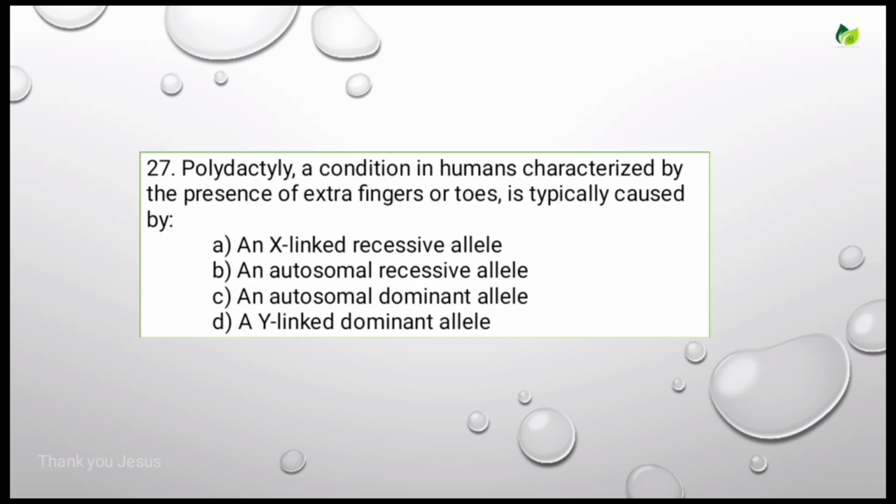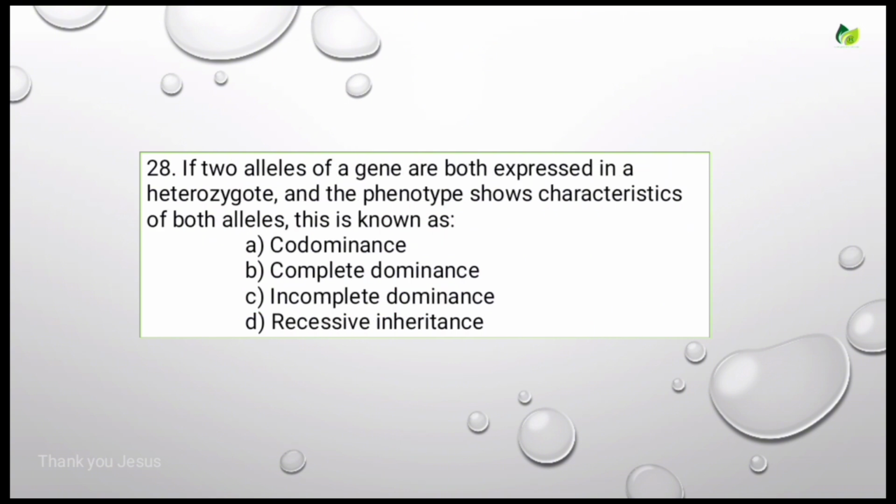Polydactyly, a condition in humans characterized by the presence of extra fingers or toes, is typically caused by? Options are an X-linked recessive allele, an autosomal recessive allele, an autosomal dominant allele, a Y-linked dominant allele. For this, the correct answer is an autosomal dominant allele. Polydactyly is caused by an autosomal dominant allele. Let's see the next question.